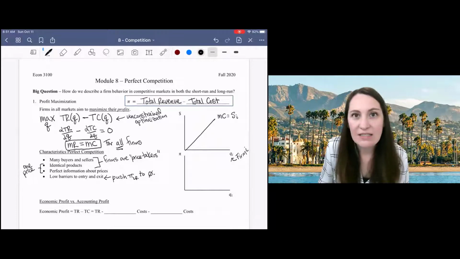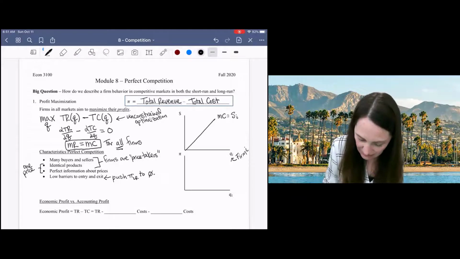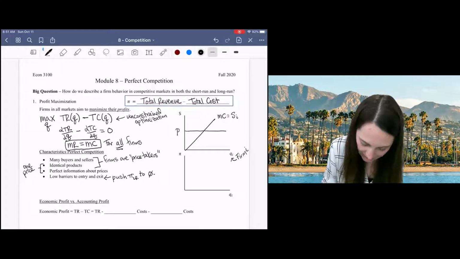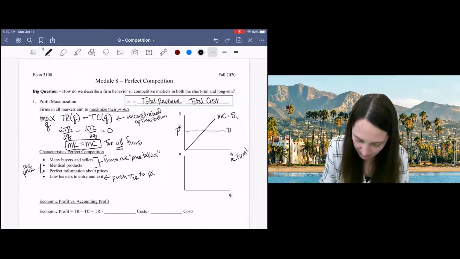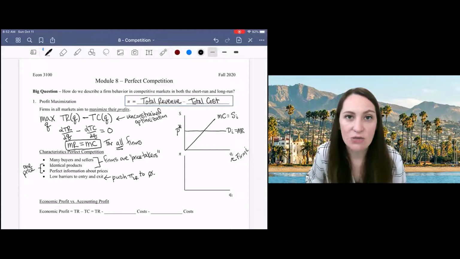And then what does demand for this firm's product look like? Demand for the individual firm in a perfectly competitive market is perfectly elastic. In other words, it's just a horizontal line here across at the market equilibrium price. So here we have demand for firm i. It's the same as marginal revenue, and it's equal to the price. Why is that?